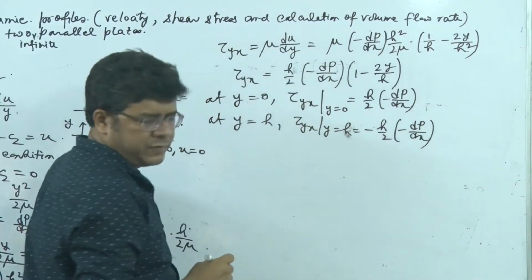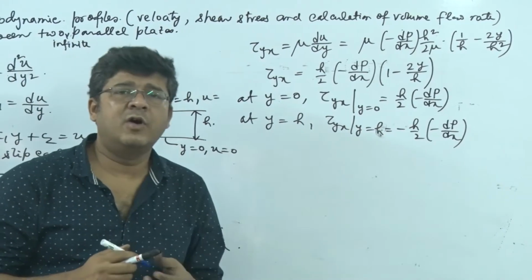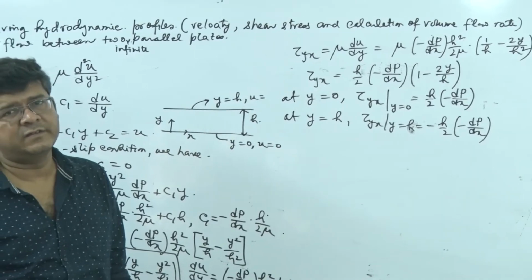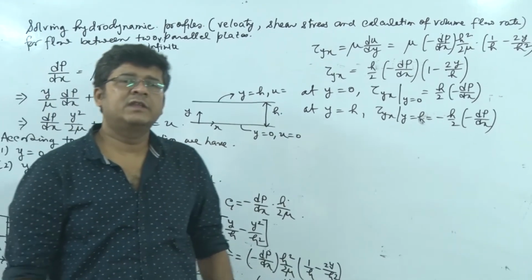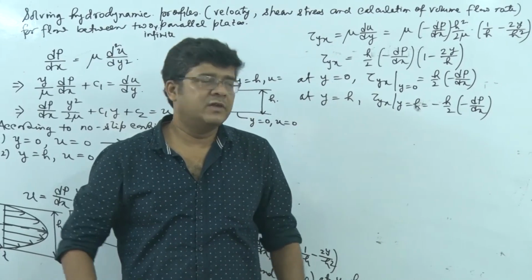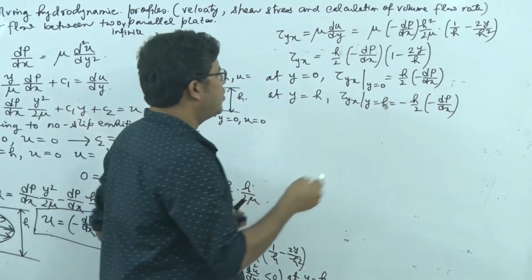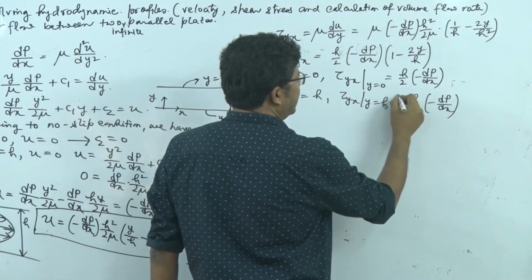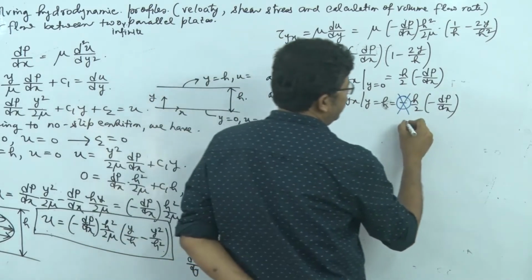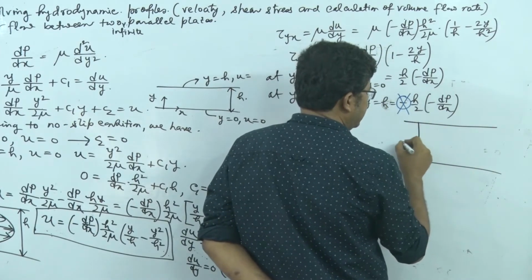Actually, we should not consider the sign here, because if you remember, originally we dropped the negative sign in this shear stress expression, because truly tau yx should be equal to minus of mu into du dy. So this is exactly giving you the magnitude. If I drop the sign, how will we get a plain and simple magnitude profile for this stress? So what will be the magnitude?